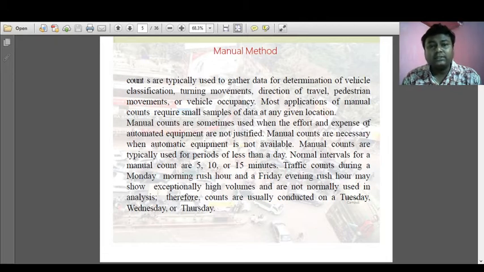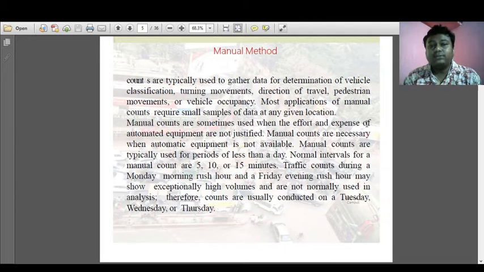Next, manual counts are sometimes used when the effort and expense of automatic equipment are not justified. It means I do not have a sufficient amount of money to install the automated system, because the cost of any automated system is higher than the manual system. So whenever we calculate traffic volume through an automated traffic system, the cost will be comparatively higher than the manual method. If I do not have sufficient infrastructure or money, then we go for the manual count.